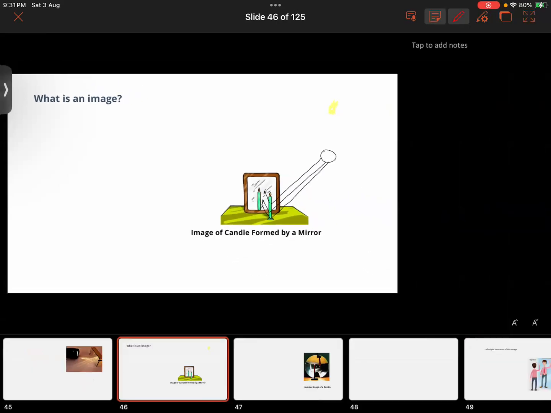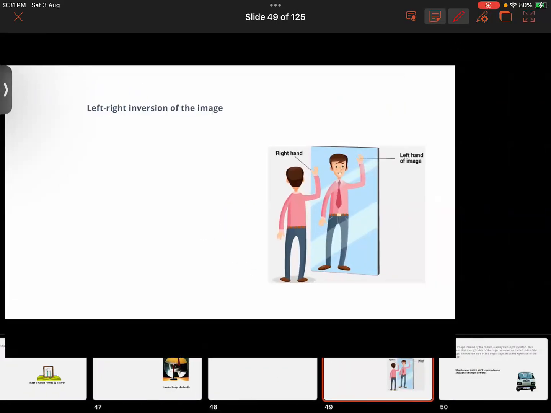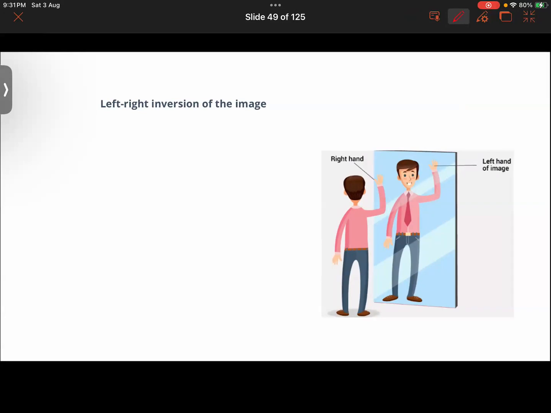So for example, have a look at this image over here. How does our image form in a plane mirror? Say there's a bulb in your room. The light rays coming from the bulb would fall on your body, and after falling on your body, they reflect into the mirror. This goes into the mirror, and there these light rays would be meeting. It would appear